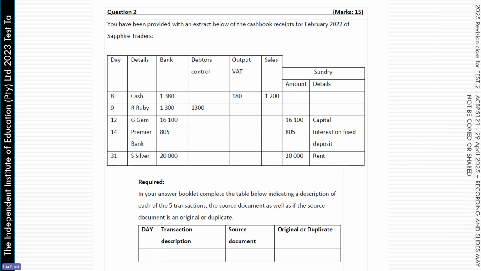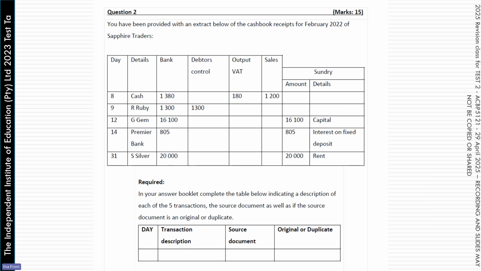Then a second way that we have tested students on the journals before, this comes from the 2023 test. And in this particular question, we gave the student the cash book receipts. And then we asked them to explain to us what type of transactions were recorded in this cash book. And again, you can see we also asked the student about the source document and was it an original or a duplicate.